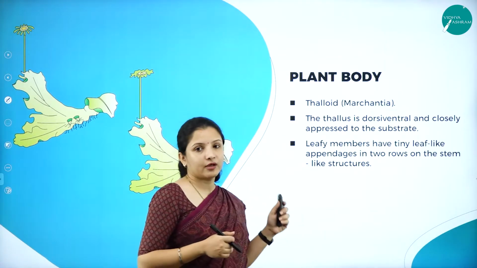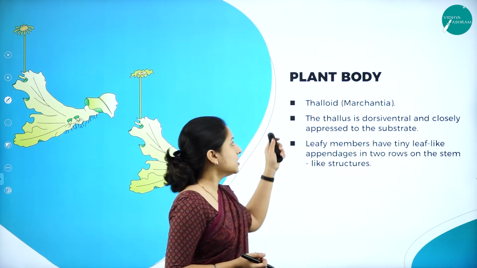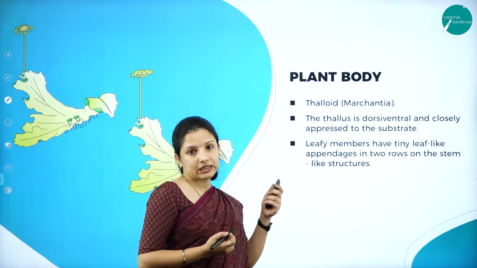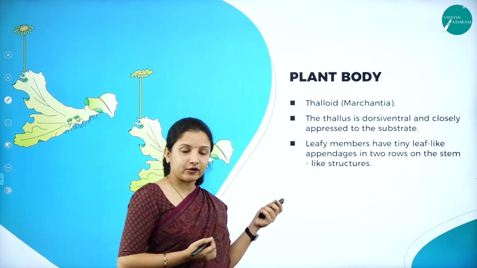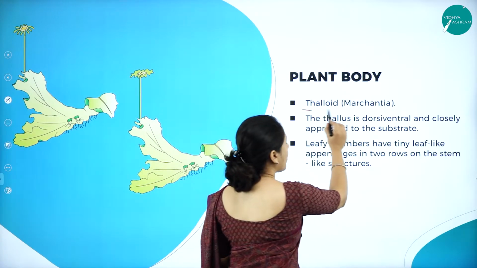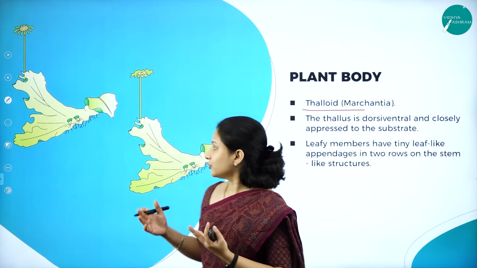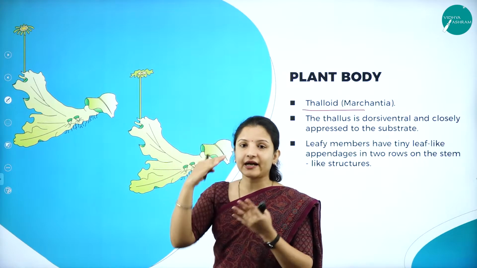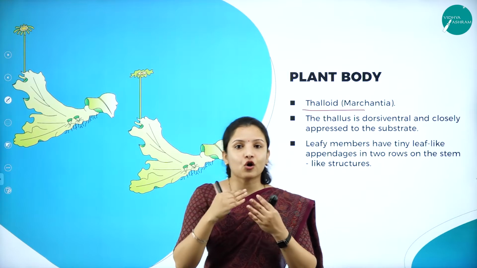So Marchantia is one of the best examples for liverwort. That is why I've put this diagram here. So let us study about the plant body of the liverwort, wherein I'll take the example of Marchantia to explain the plant body. So liverworts have a thalloid plant body, and the thallus is dorsiventral. So dorsiventral, it has a dorsal side, that is the upper side, and a ventral side, that is the lower side. That is why it is called dorsiventral.